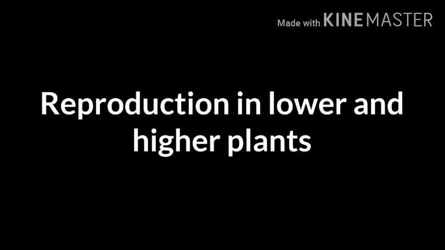Dear students, we are studying chapter one, that is reproduction in lower and higher plants. In the last part we studied about different agents, biotic and abiotic, which are responsible for the process of pollination. Today we will see about outbreeding devices or contrivances.